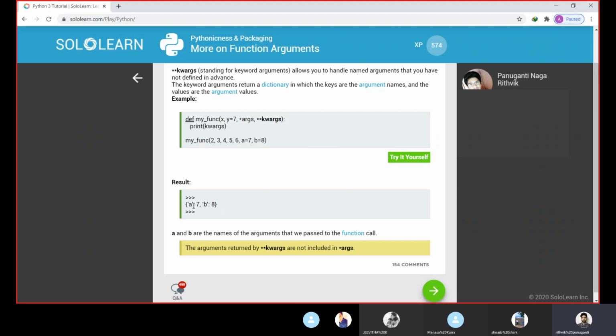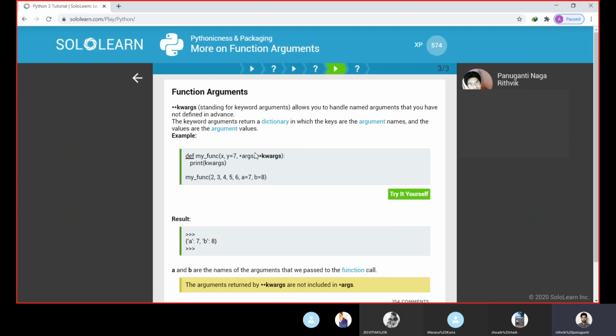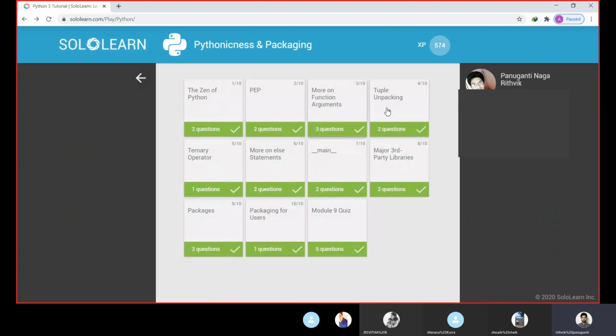So this is the dictionary. We have discussed this, right? This is the key, colon, and this is its value. This is the key and value. This is the format in which we represent a dictionary. So in the format of a dictionary, it will print the keyword arguments. So these are all about function arguments.